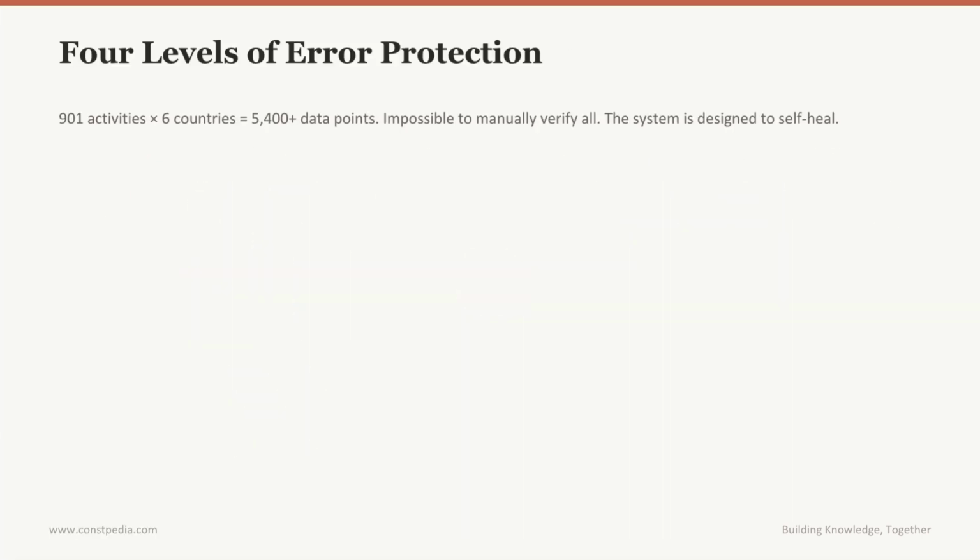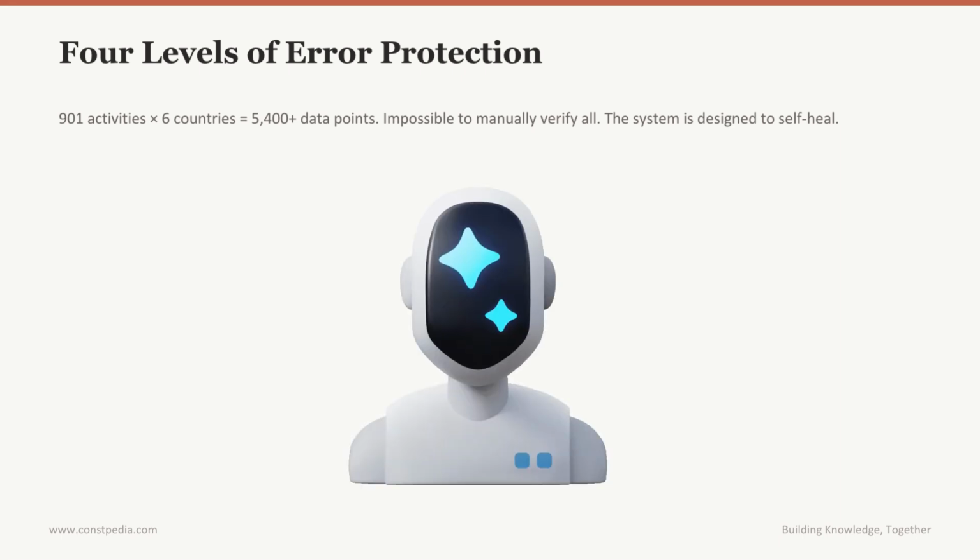Now, an important question, what about the initial rates? The platform has 901 activities across 6 countries, that is over 5,400 individual data points. These initial rates were generated with AI assistance based on available industry data.